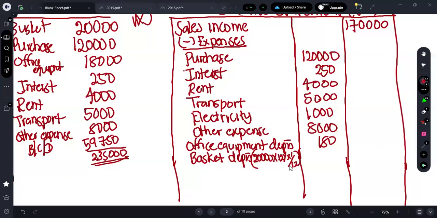So you can just chop these and get the answer, right? Here 12 percentage means 12 over 100. I can chop these two zeros. These 12 and 12 also I can chop. So what's the answer? 200 is my depreciation there.